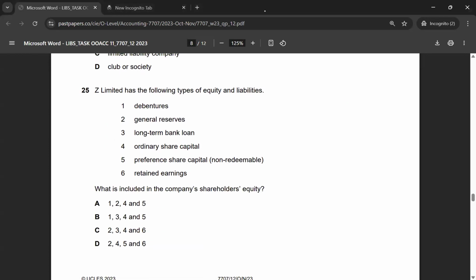Let's look at multiple choice 25. Z Limited has the following types of equity and liabilities. What is included in company's shareholders' equity? So this is equity. Retained earnings is equity. Preference shares is equity. Ordinary share capital is equity. And general reserves is equity. So it's 2, 4, 5, 6. Let's try to find this. 2, 4, 5, 6. So the correct answer for multiple choice 25 would be option D.